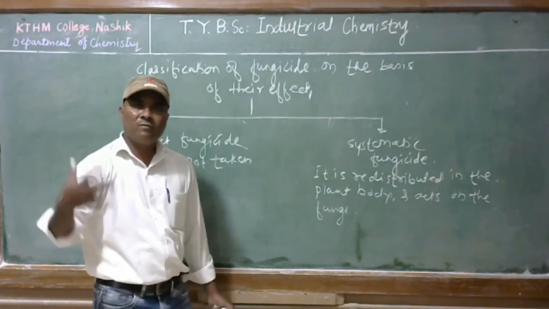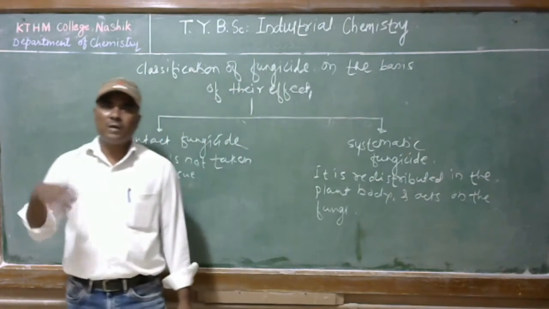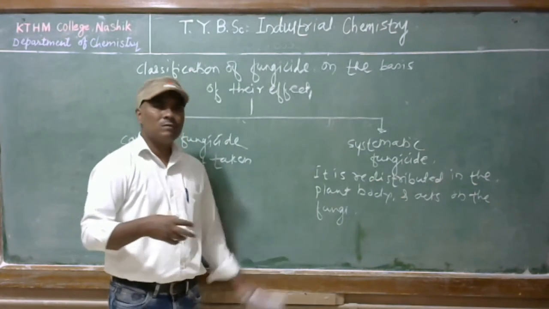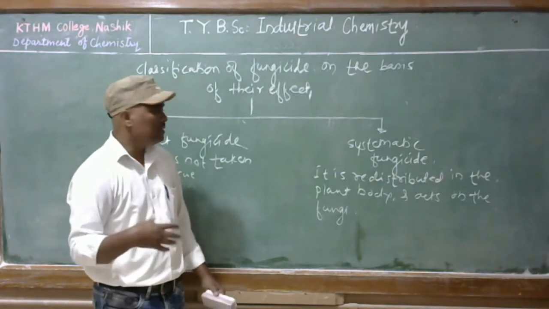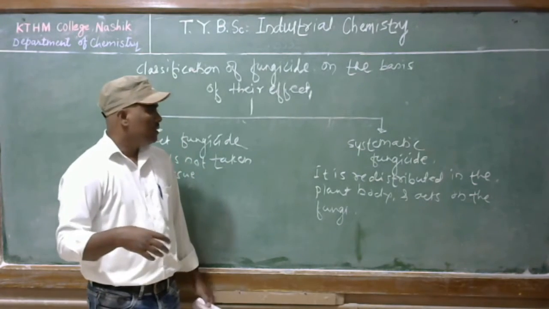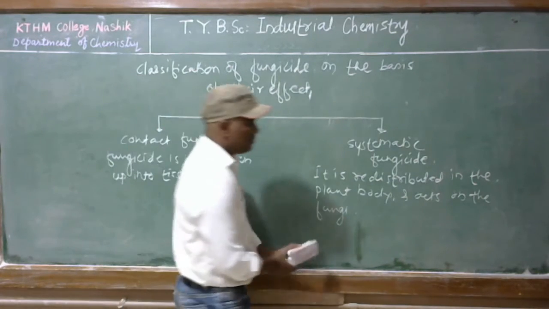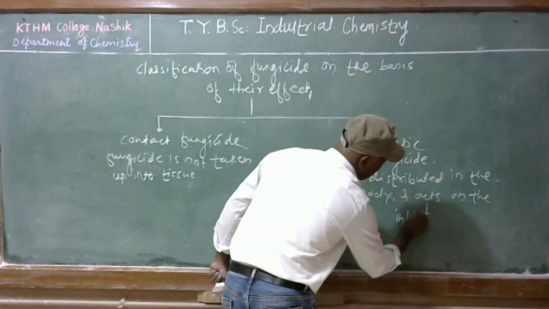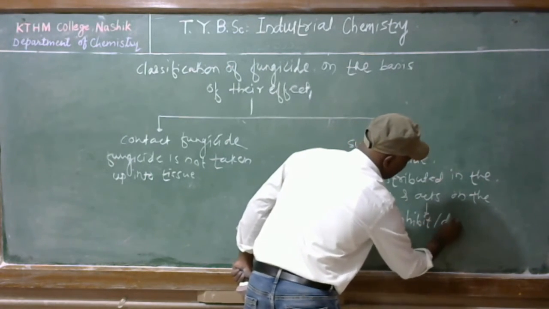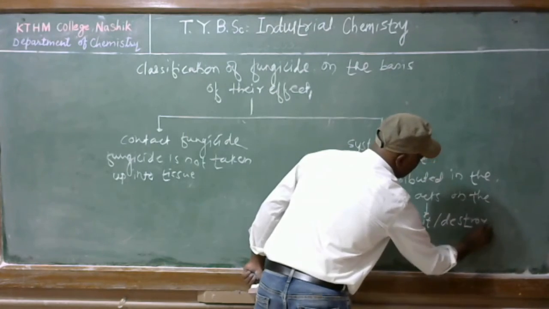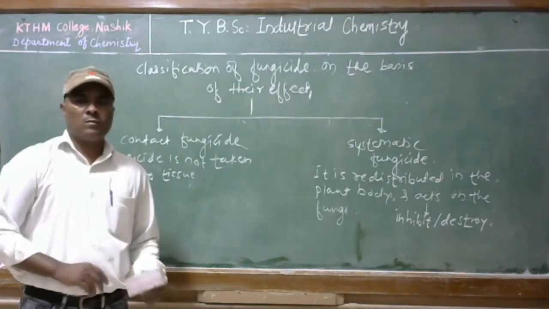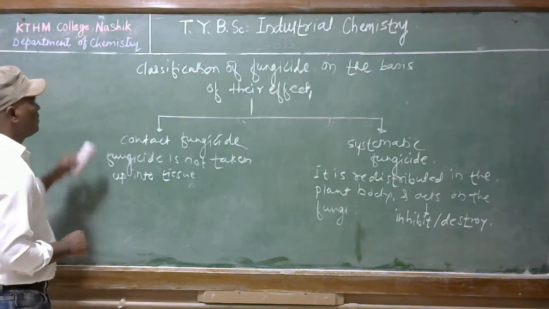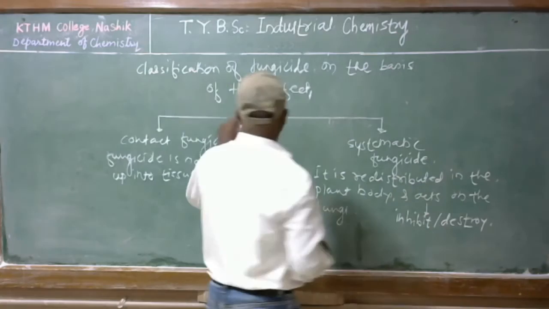It means the fungicide is taken up into the plant body, redistributed through the plant tissue, and acts on the fungi; it will inhibit or destroy the fungi.